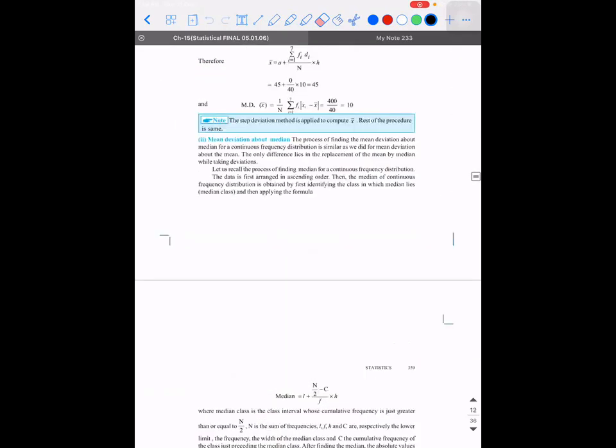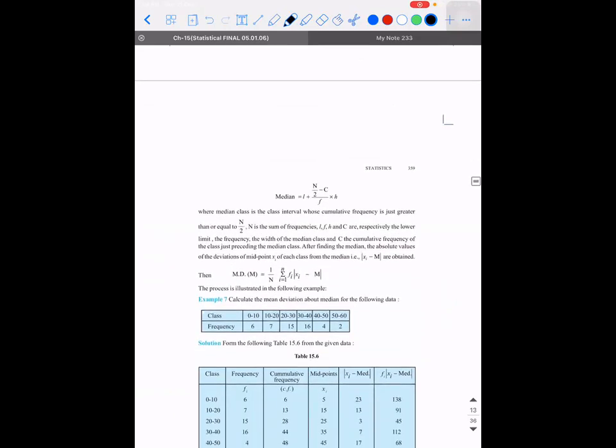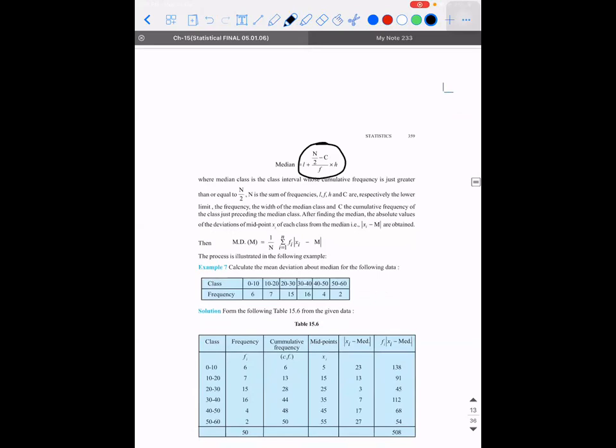Okay. The last concept for the day is how to calculate the mean deviation about median. So for a continuous frequency distribution, the median formula is given by this value. It is L plus N by 2 minus C divided by F into H, where capital N by 2 represents what?